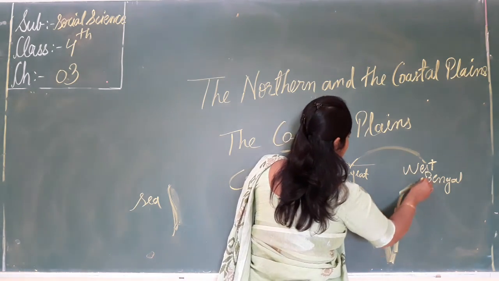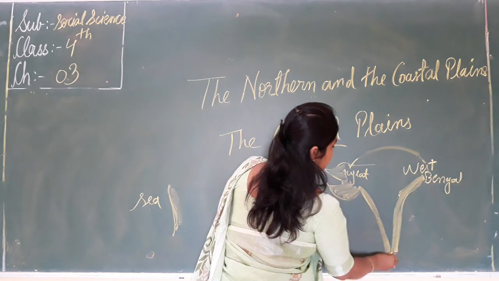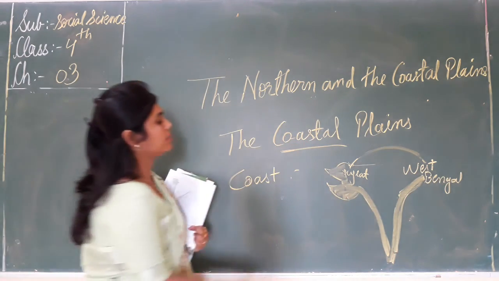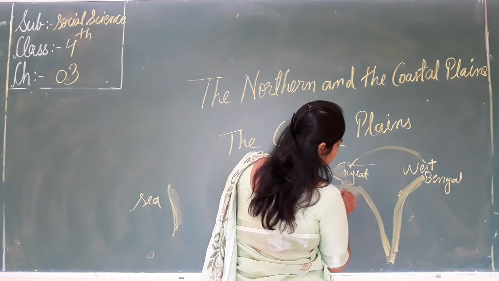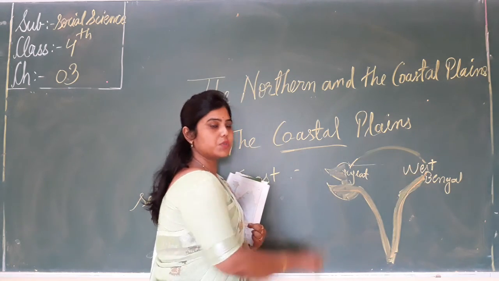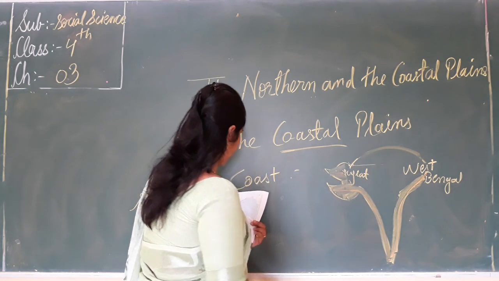These are all the coastal plains. Okay, it is straight from Gujarat to West Bengal. How far does it go? From Gujarat to West Bengal.